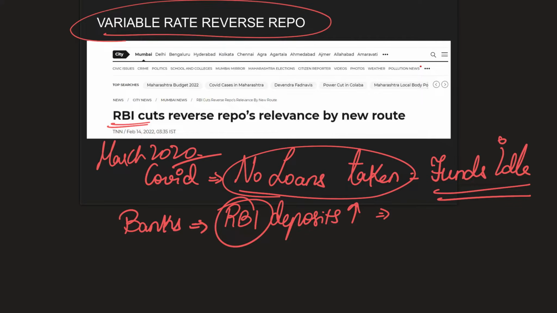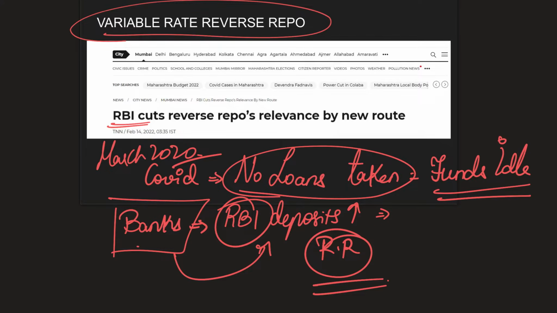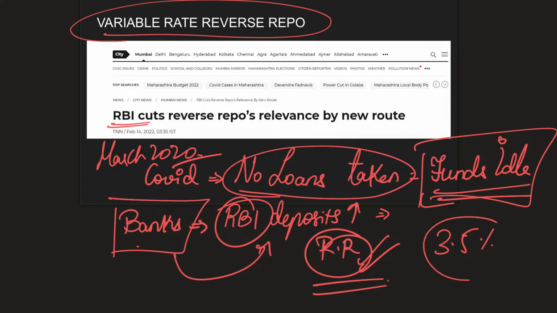RBI noticed one peculiar behavior. Banks were not working hard according to RBI, and they were just depositing that money with RBI for reverse repo interest, because instead of letting them lie idle, the stock markets were crashing and all the mutual funds, investments, and other instruments where money can be invested were performing very horribly. So reverse repo seemed like a very comfortable option for banks, and therefore they were earning a basic interest around 3.5% when the entire economy was not performing well.